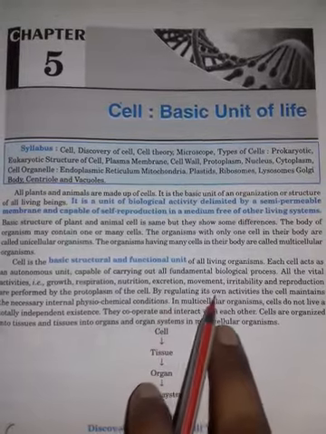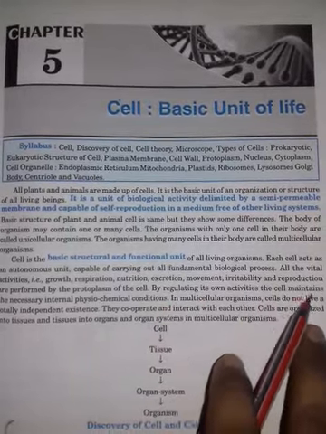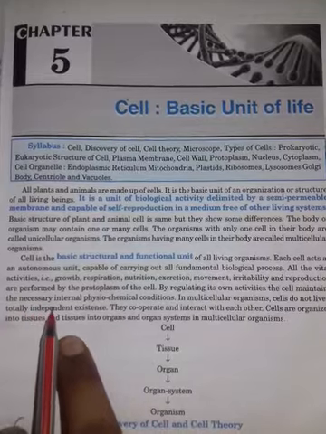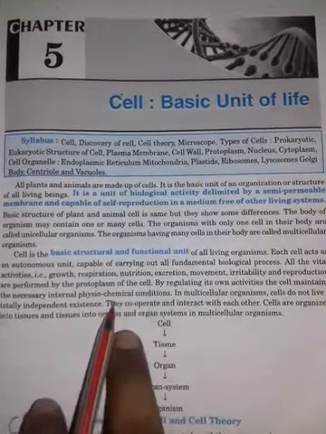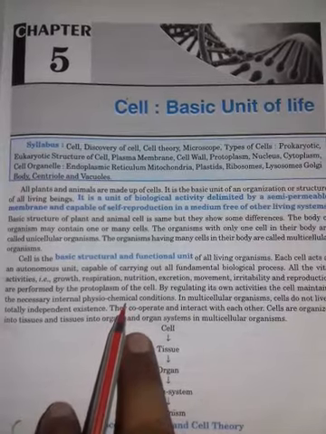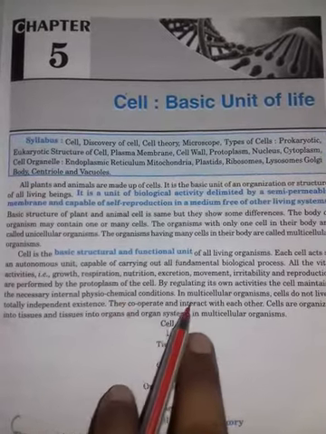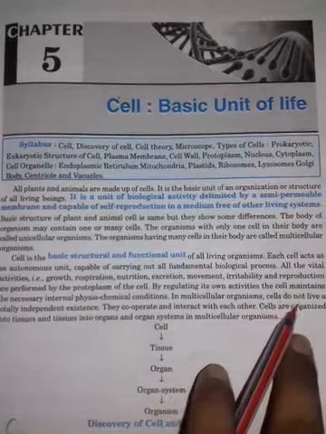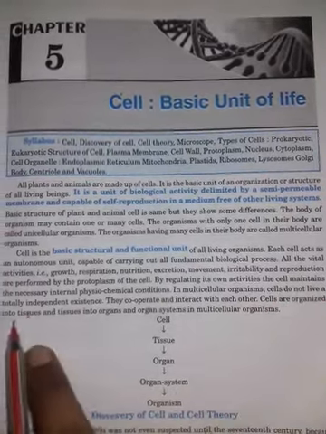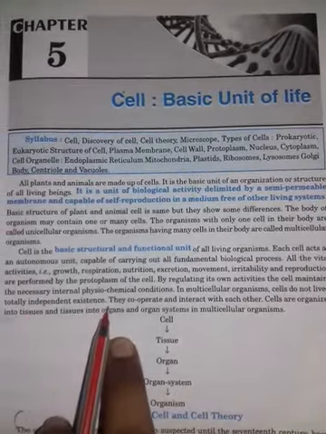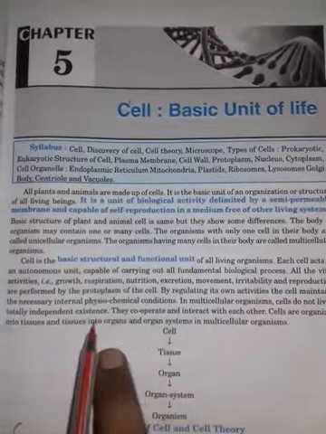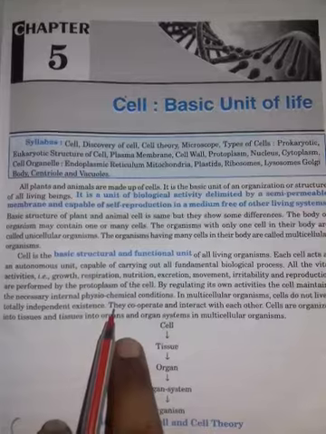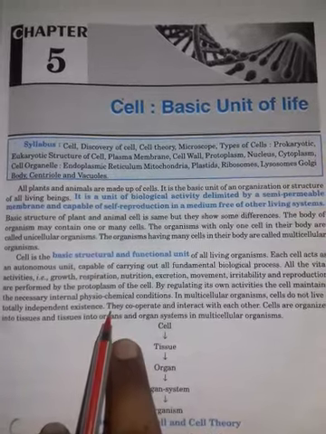By regulating its own activity, the cell maintains the necessary internal physicochemical conditions, because the chemical reactions are performed in the cytoplasm. In a multicellular organism, cells do not live a totally independent existence, because of the cooperation between different cells of an organ.